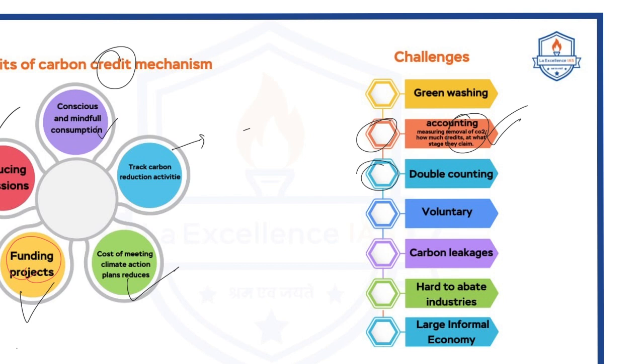Next is double counting. As the economy is majorly informal in nature, and there are two companies or two countries involved in the same green activity, there may be chances of double counting. And this green credit program is also voluntary in nature. A lot of individuals may claim that they are participating in the same activity. This leads to double counting.